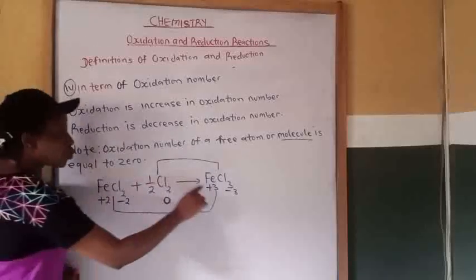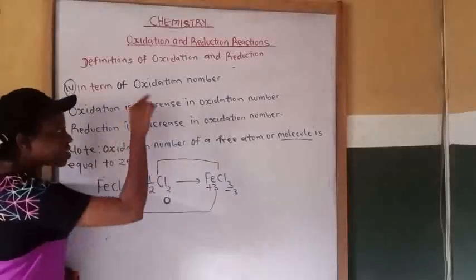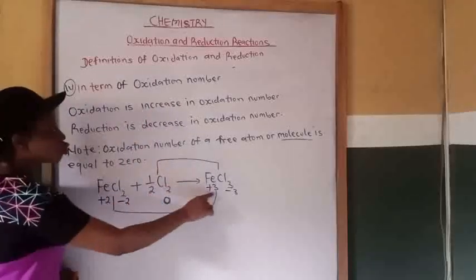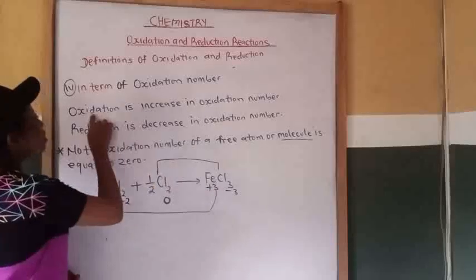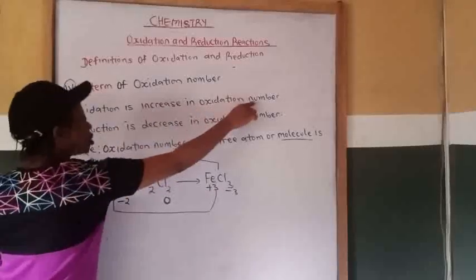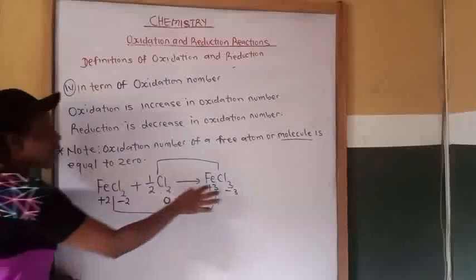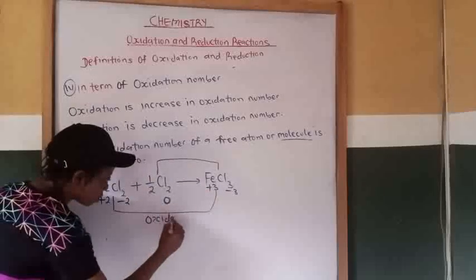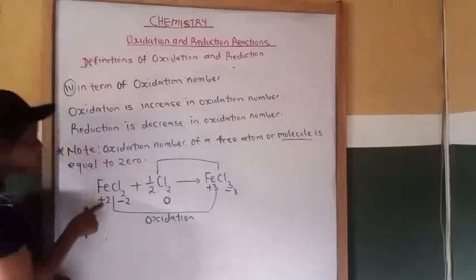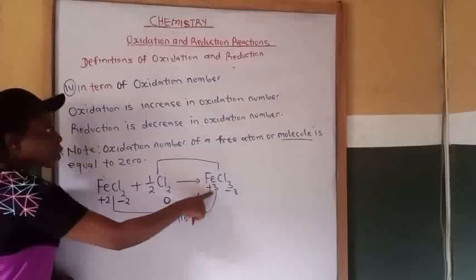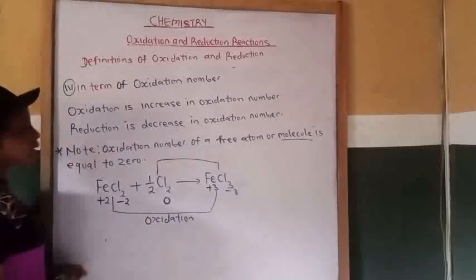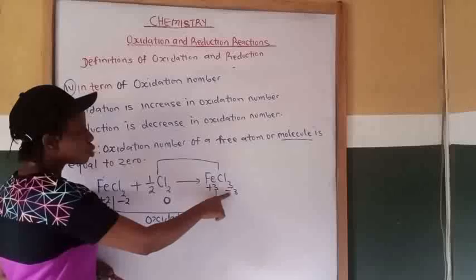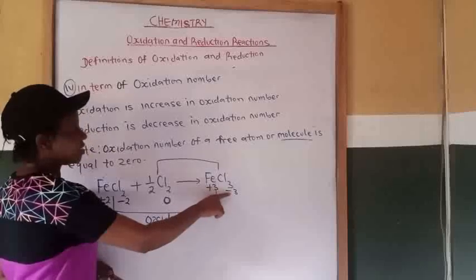So from plus 2 to plus 3, there is an increase in oxidation number. That is, iron increases from plus 2 to plus 3. Oxidation is an increase in oxidation number. From iron 2 to iron 3 is oxidation, because there is an increase from plus 2 to plus 3. This is oxidation. Now, let's look at chlorine to chlorine ion at this side.